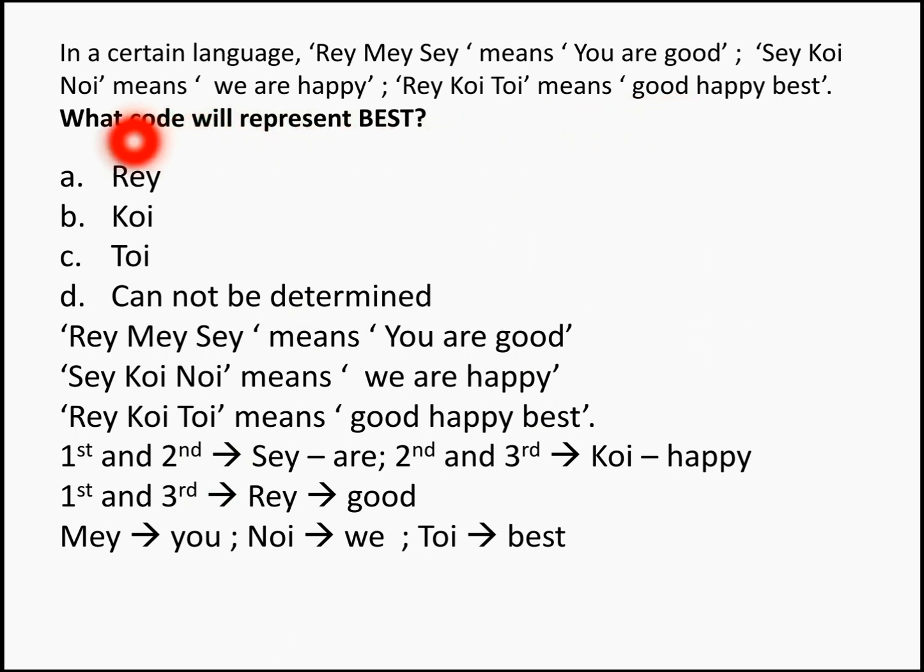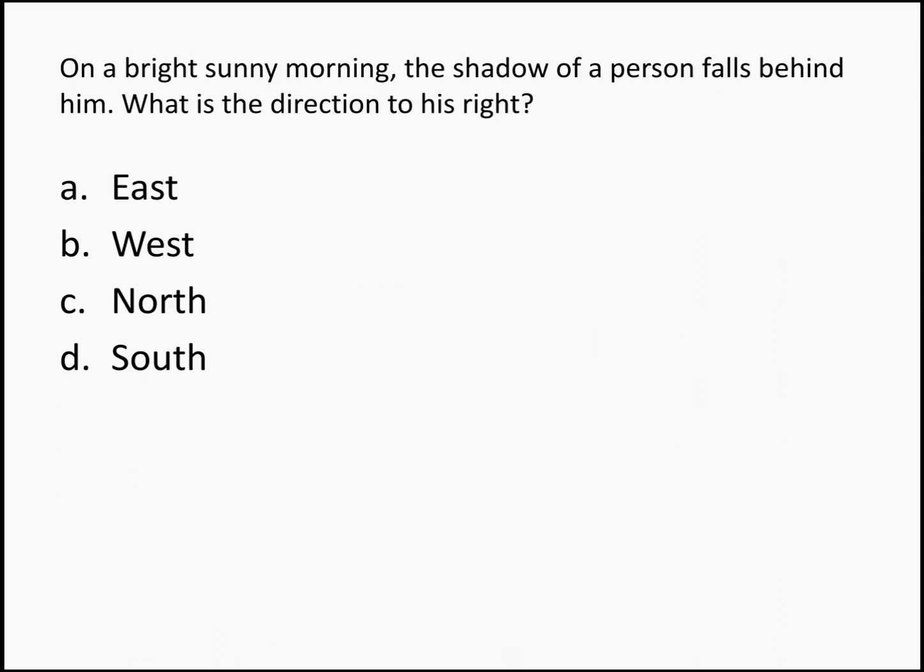For a similar question, you have the question, what code will represent best? Now best is coded as TOI. So the answer is option C. So that becomes your answer. Hope you got the logic.